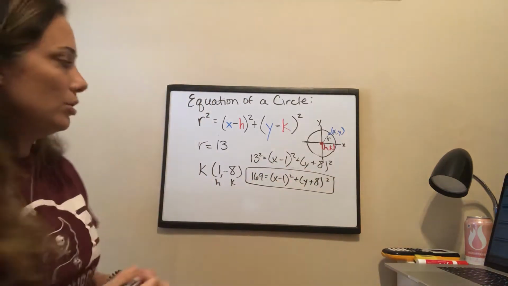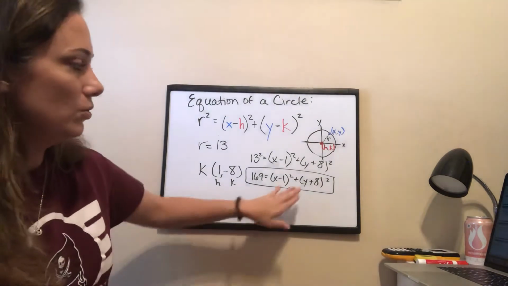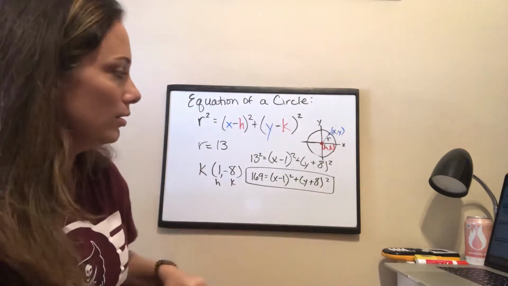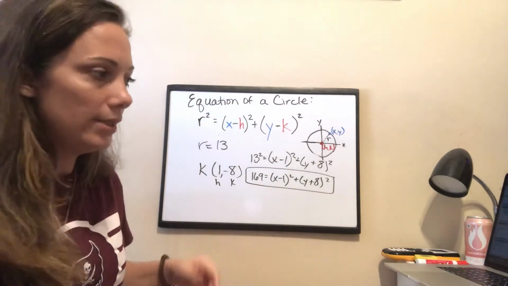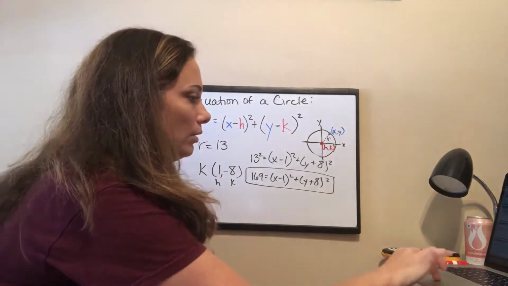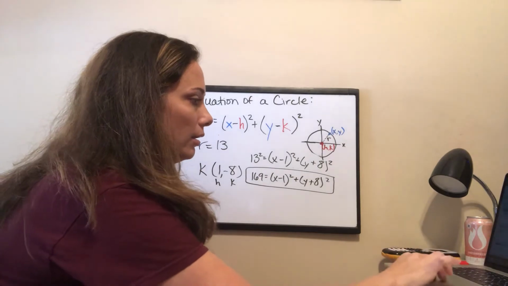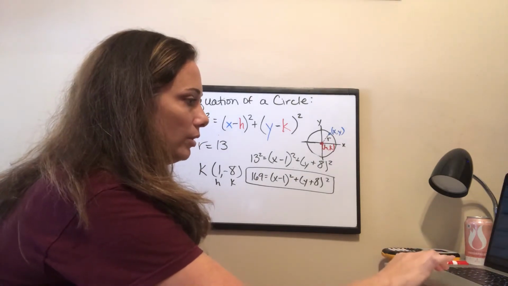And that is the equation of that circle. So if I typed this equation into my calculator, I would get the same circle every single time. So that is how to communicate that. Very good. Okay, so I think we can work through the next couple examples.